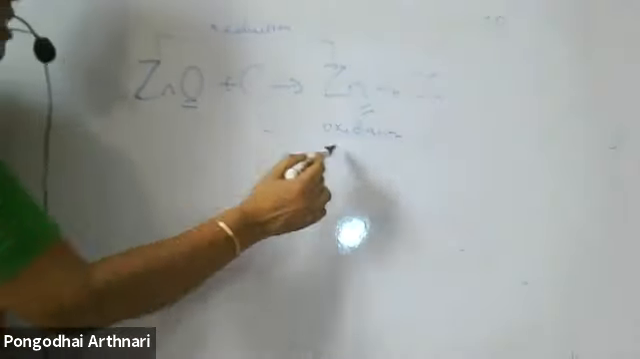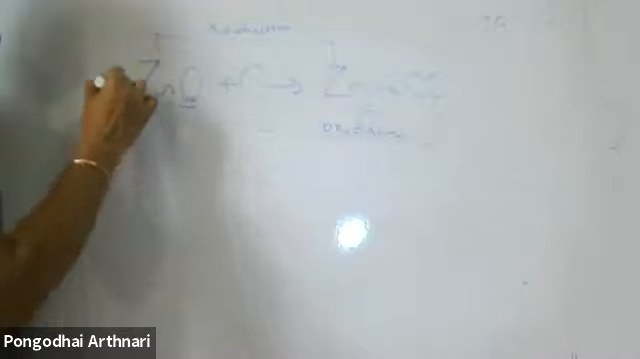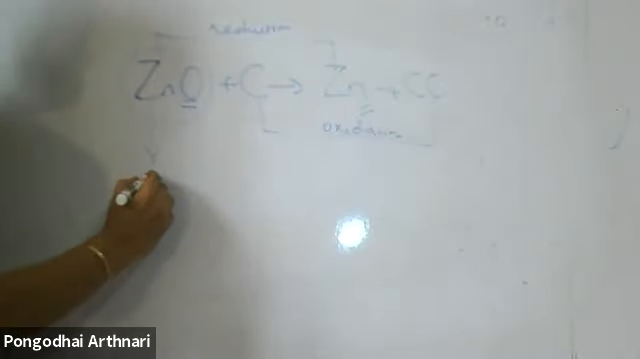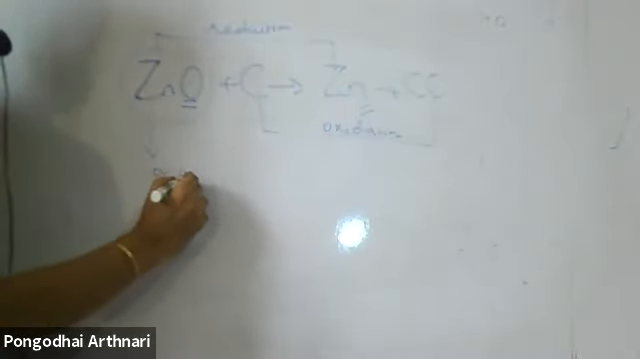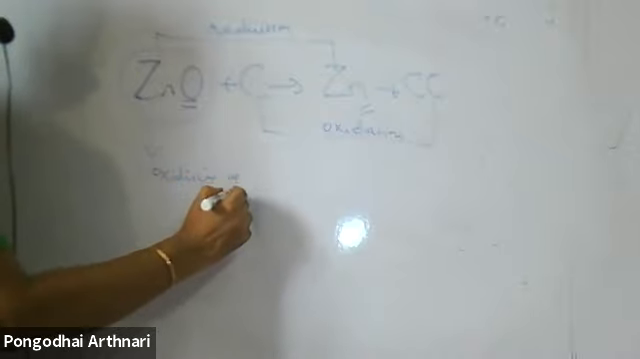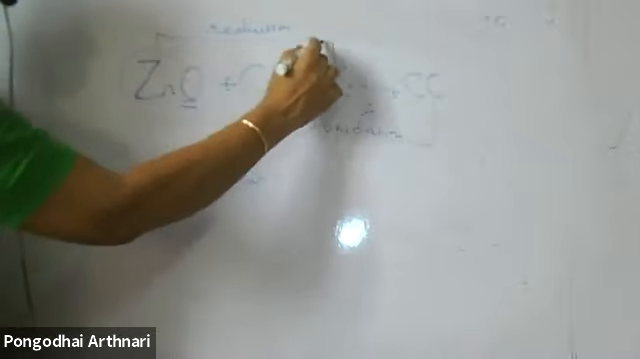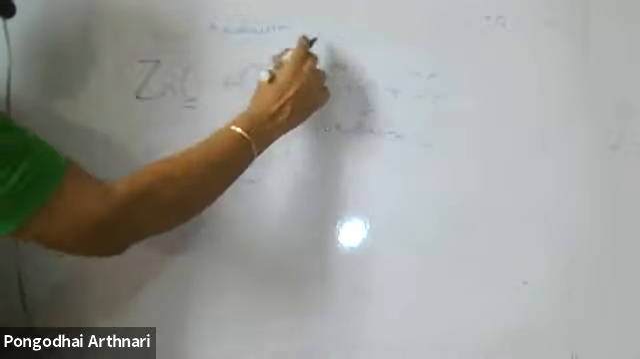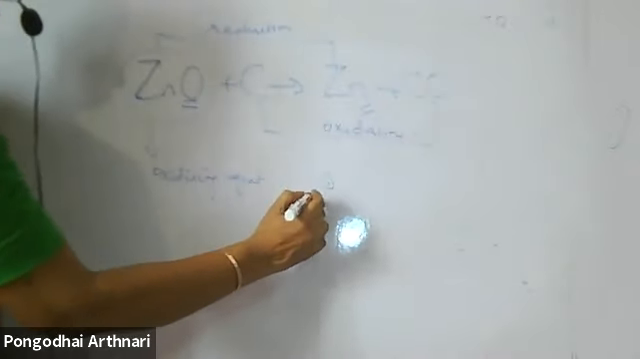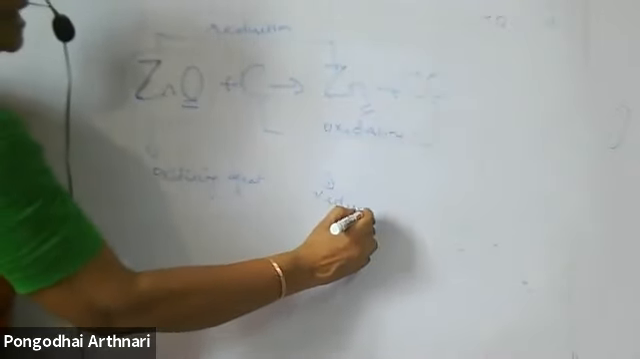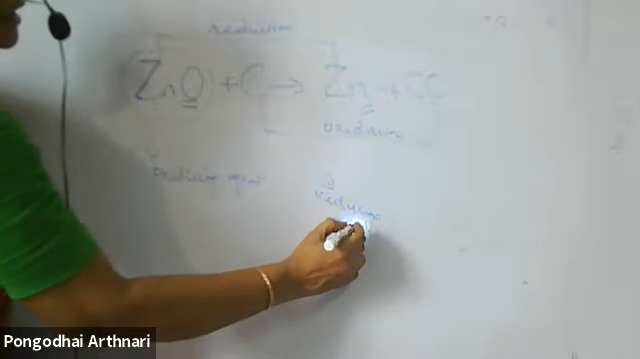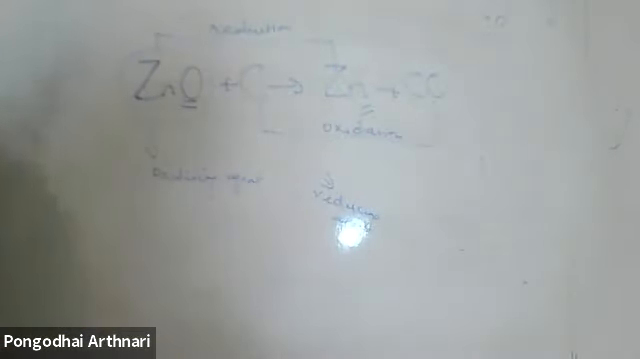This oxidation is brought on by this substance, so this is called the oxidizing agent. This is a reduction reaction. This reduction reaction is brought on by this substance, so carbon is called a reducing agent. Clear or not? These four things you should be very clear with in oxidation reduction reactions. This is the thing being asked.